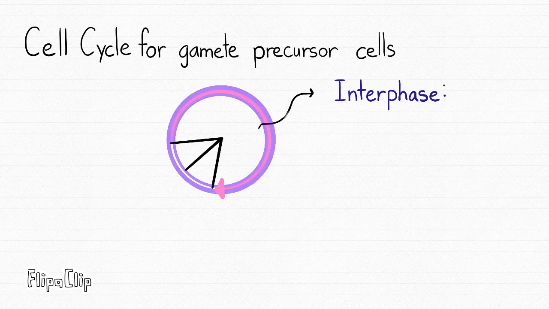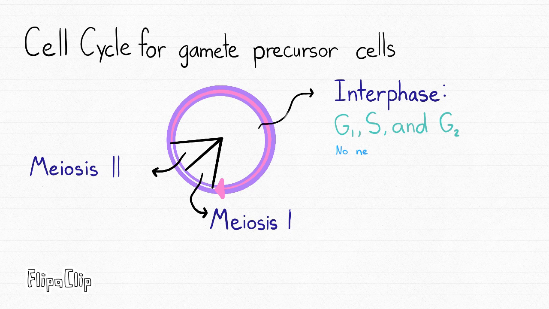This is the cell cycle for gamete precursor cells. It starts off with interphase, which consists of stages G1, S, and G2, with no new DNA synthesis between divisions. Next is meiosis 1, which has a chromosomal number of 2n2x. Then, lastly, it goes into meiosis 2, which has a chromosomal number of 1n1x.